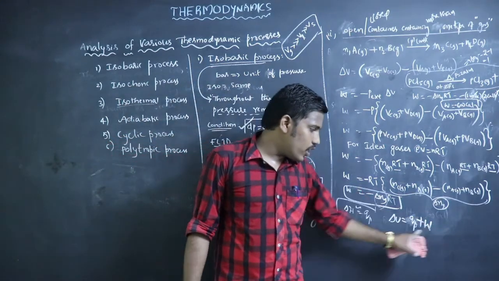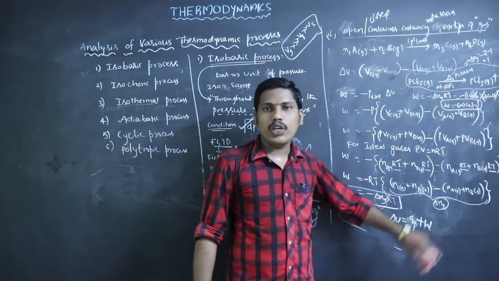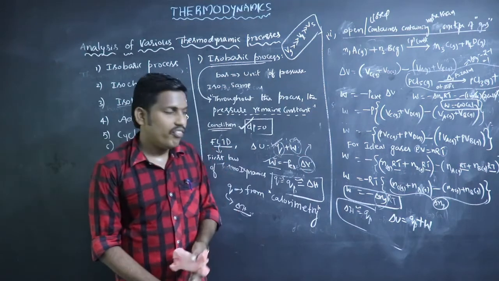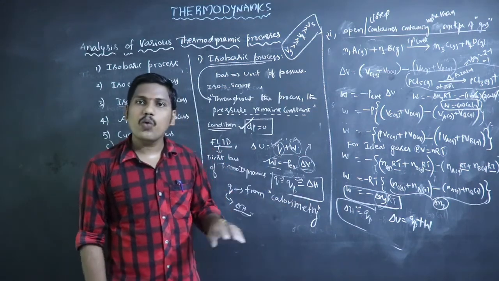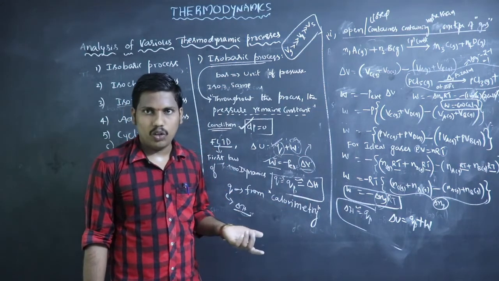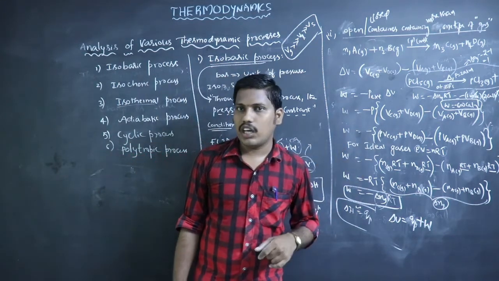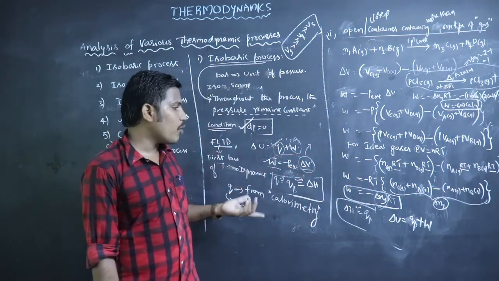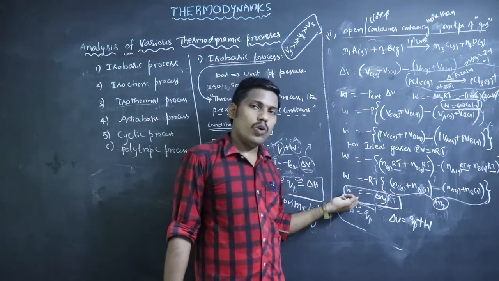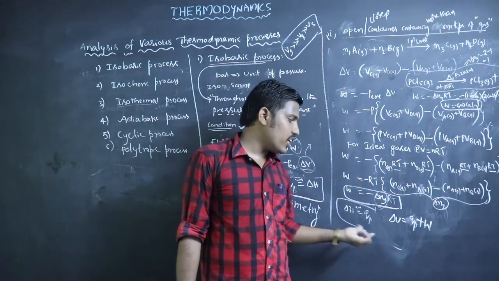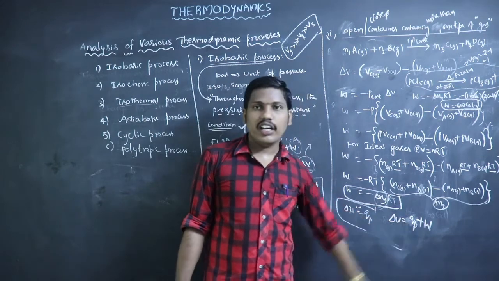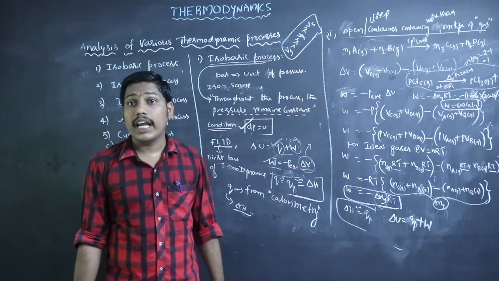Substituting the two values in delta U equals Qp plus W, we will find the delta U value also. So these are the two different cases in an isobaric process for determining thermodynamic quantities like work done, enthalpy change, internal energy change, and heat energy absorbed or released.